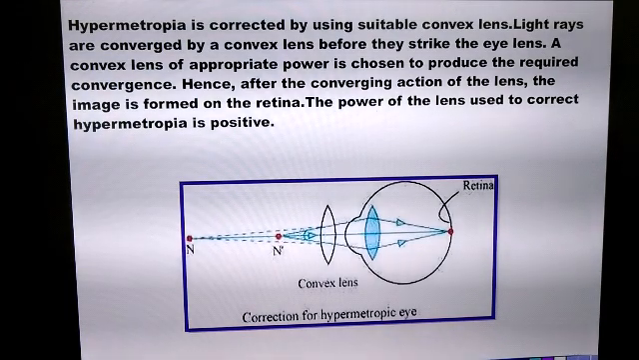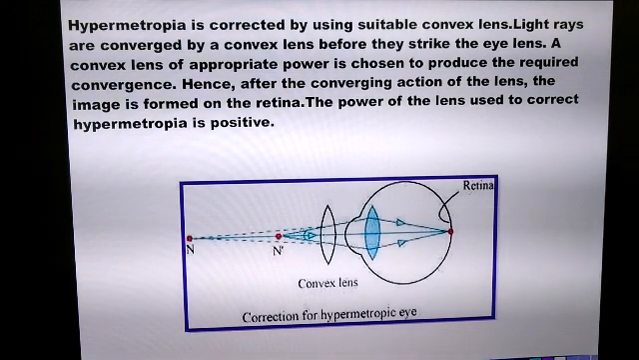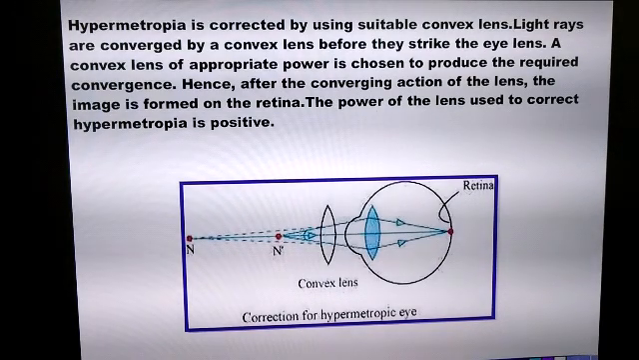Now the focal length of a convex lens is always positive. Therefore, the spectacles which are used to correct far-sightedness have a positive power.